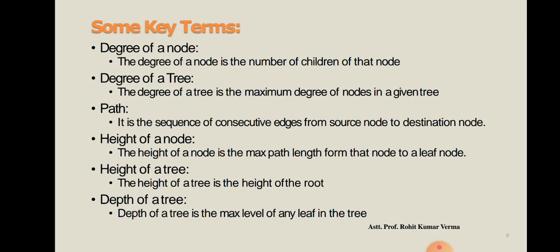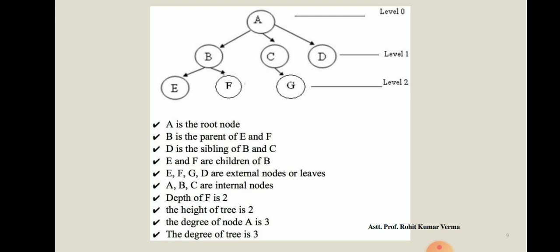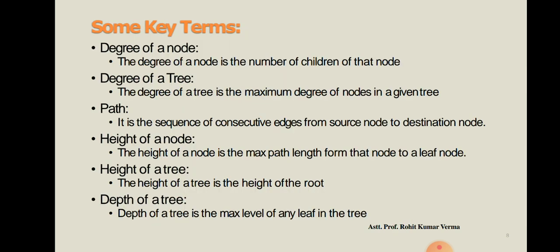Now we are covering degree of a tree. So dear students, the degree of a tree is the maximum degree of nodes in a given tree. So the maximum degree of a node in a tree is called degree of a tree. In this image you can see the maximum degree of node is 3. This is the degree for node A. So degree of tree is 3. Clear? Now we are covering another important topic, that is path. It is the sequence of consecutive edges from source node to destination node.